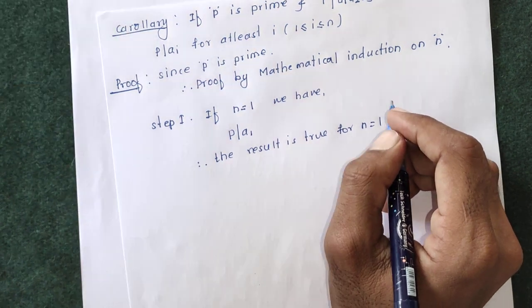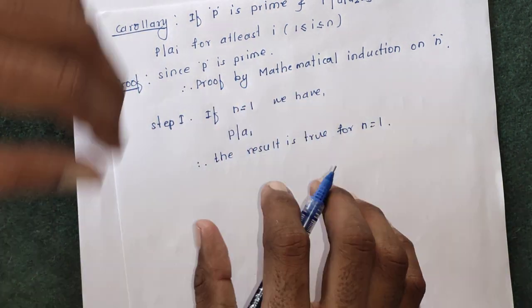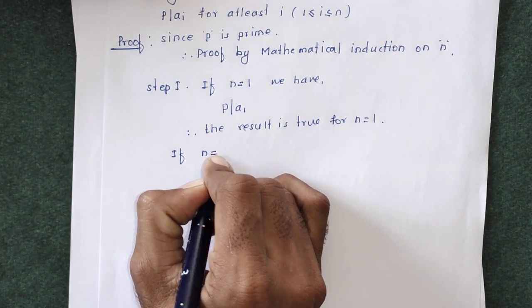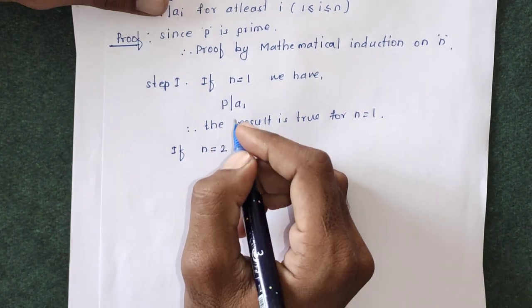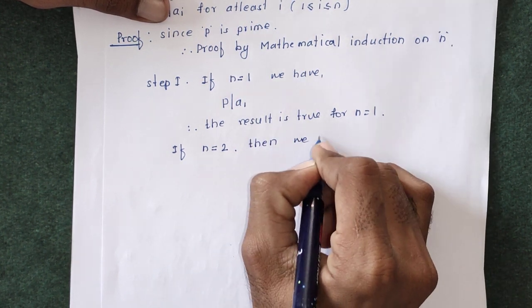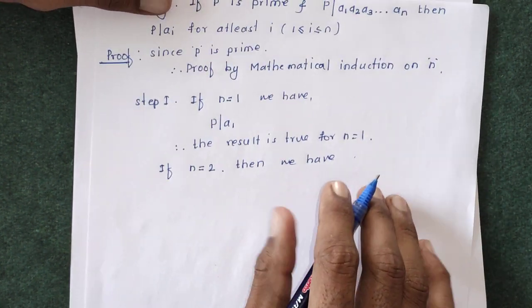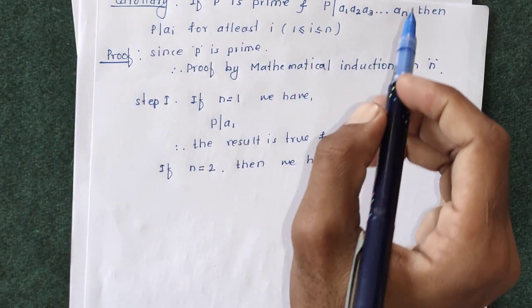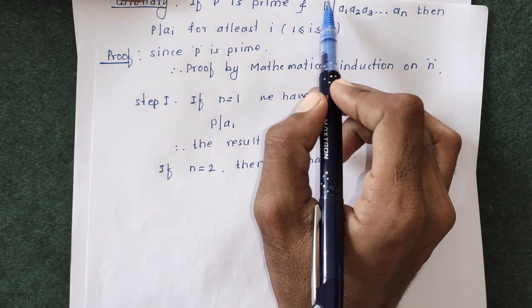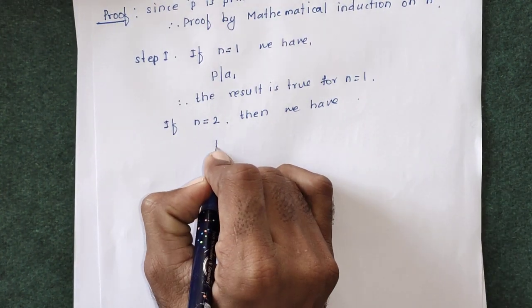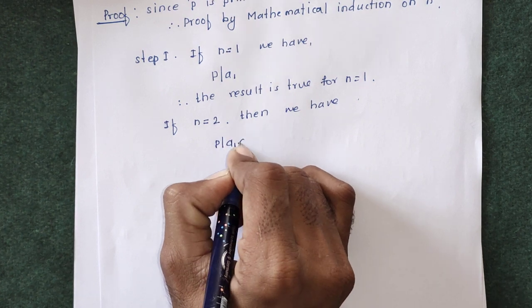Now suppose n is equal to 2. Then P divides A1 into A2.